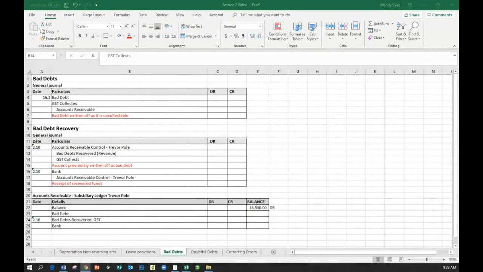In this recording, we are looking at bad debts and bad debts recovered on page number 91 in your resource book, and it is section 15.5. Okay, we have a range of accounts receivables in any organization.